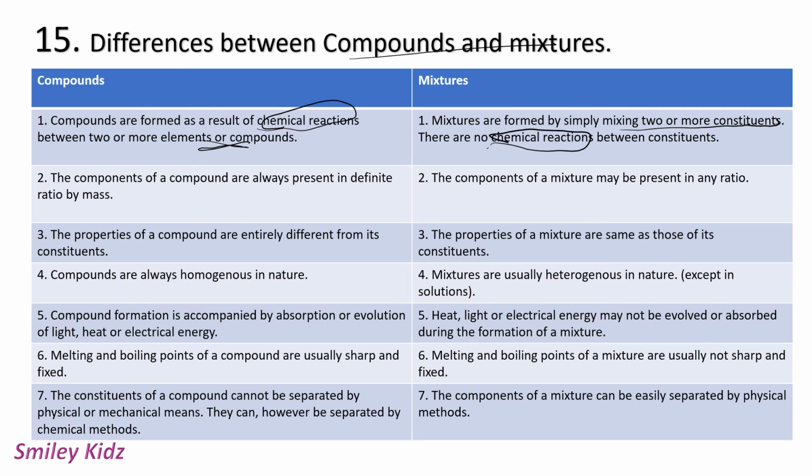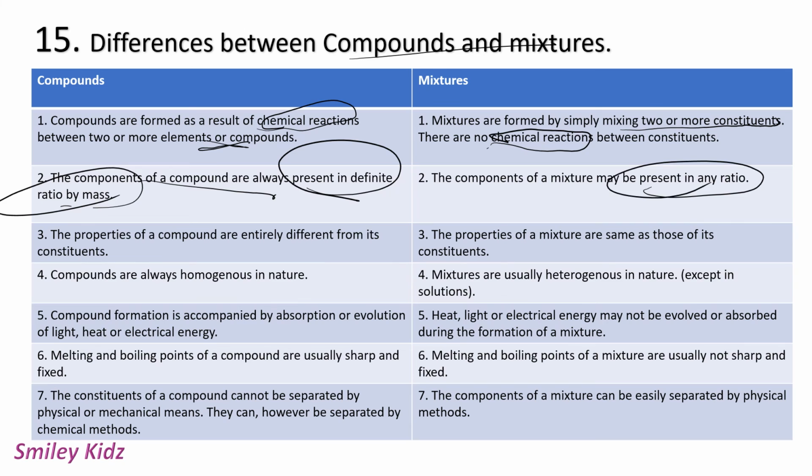Compounds. The components of a compound are always present in definite ratio by mass, whereas in mixtures they may be present in any ratio. Compounds. The properties of a compound are entirely different from its constituents, whereas the properties of a mixture are same as that of its constituents. Then, compounds are always homogeneous in nature, whereas mixtures are usually heterogeneous, except in solutions.